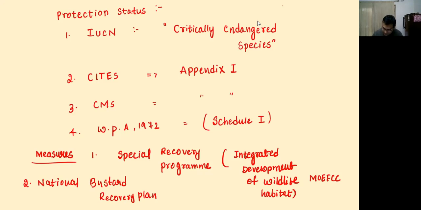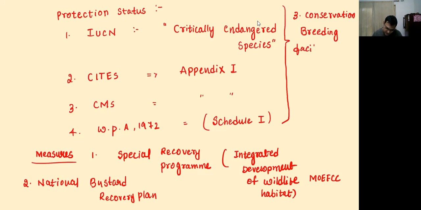The third measure is conservation breeding facilities. This is taken by the Ministry of Environment, Forest and Climate Change, the Wildlife Institute of India, WII, and also the Rajasthan government.